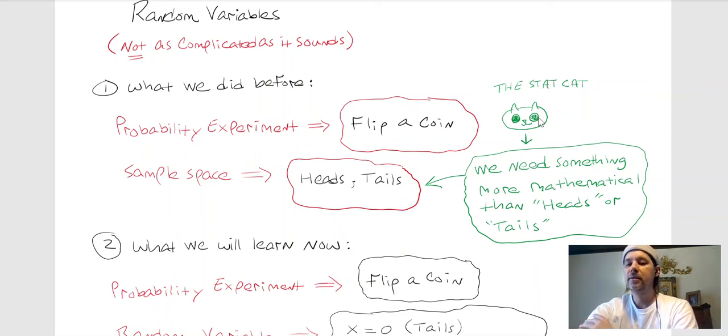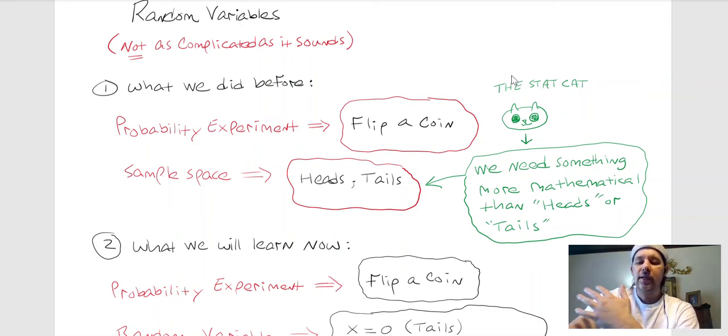Now, here's what the StatCat has to say about that. Statistics is very mathematical. Okay, I think it can be very complicated, even in this class. And if you go beyond statistics in this class, it's very complicated. So the StatCat says we need something more mathematical than just the words heads or tails, because those are words, okay? And we do math with numbers, all right? So that's where we need to go, according to the StatCat. That's what he has to say.